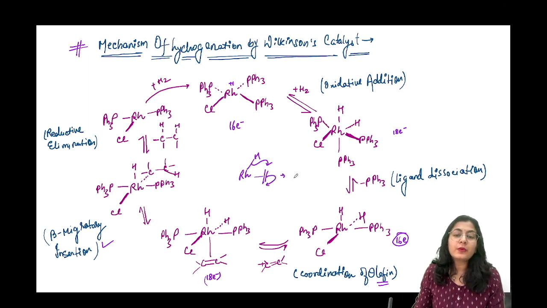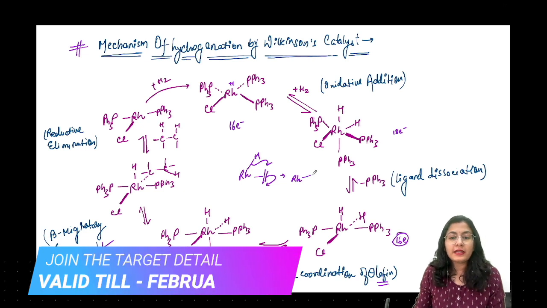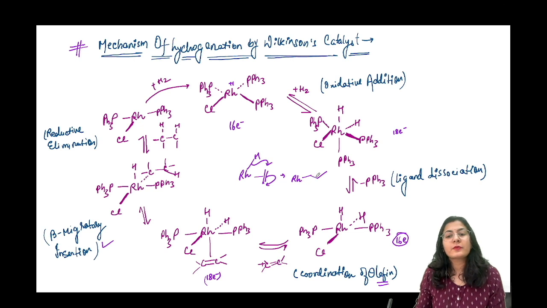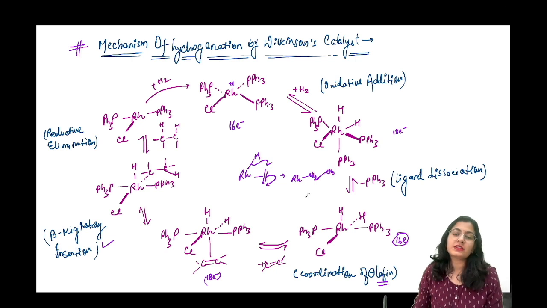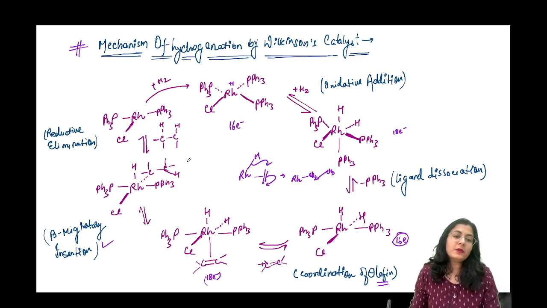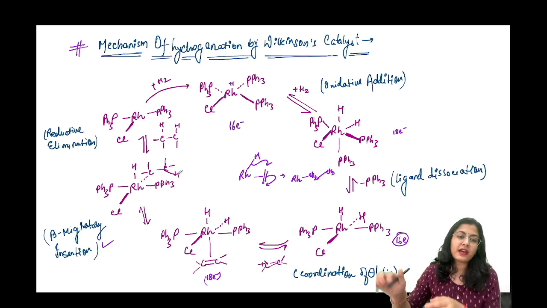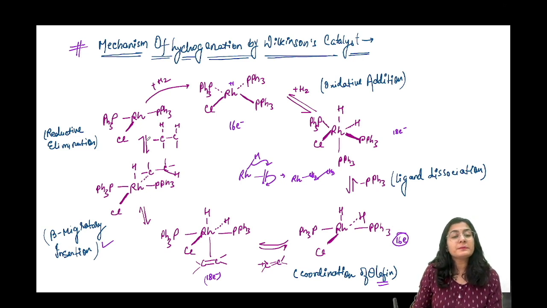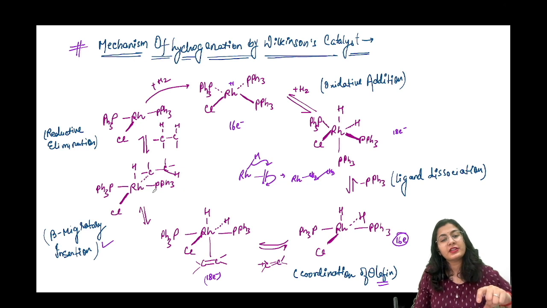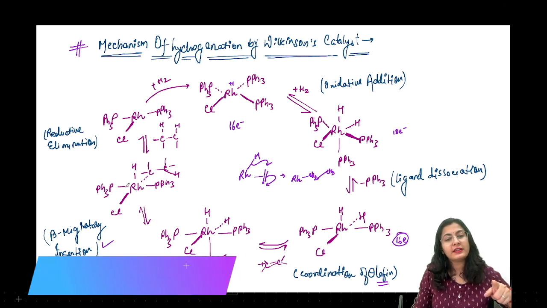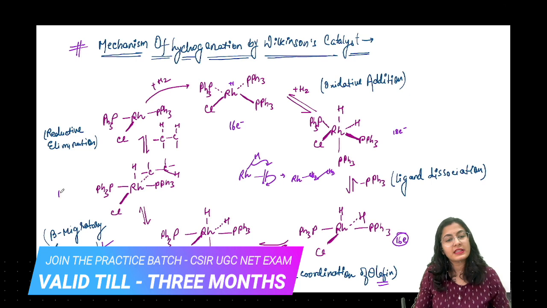So you finally are going to get rhodium and this one carbon connected to rhodium like this. So basically how many carbons? CH2 CH3. So this is your CH2, this is CH3. So this is exactly what you have. You have one carbon over here and the other carbon has the hydrogen which is far away. So this is the beta migratory insertion taking place. Moving onwards, after beta migratory insertion, see, अभी 18 इलेक्ट्रॉन था. बीटा माइग्रेटरी इंसर्शन के बाद में it should become a 16 electron species.